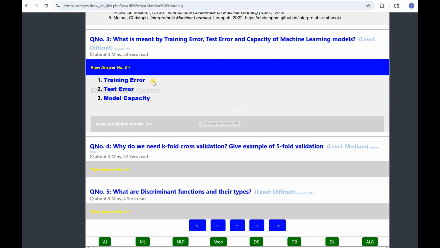So we have the training errors and the test errors. What are training errors? The training error is the error a model makes while it is being trained using a certain data set. It reflects how well the model learned from the patterns which were in the data used to train it.